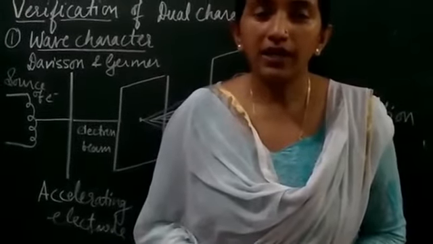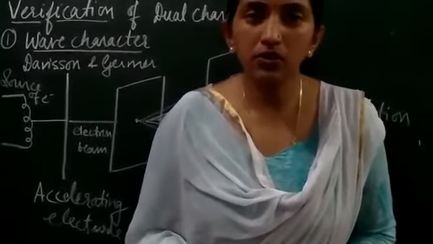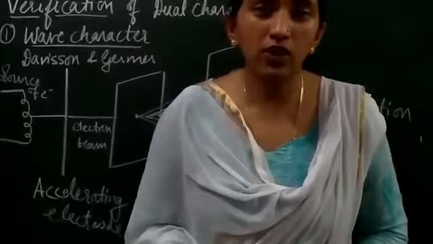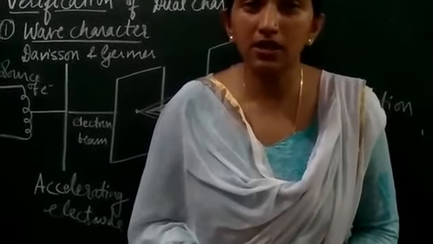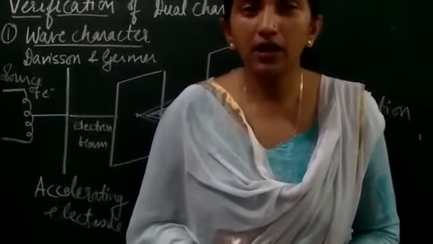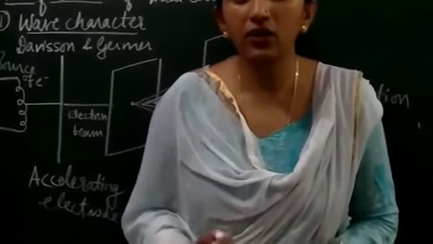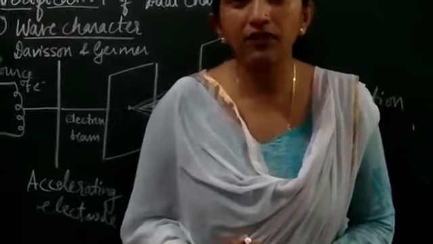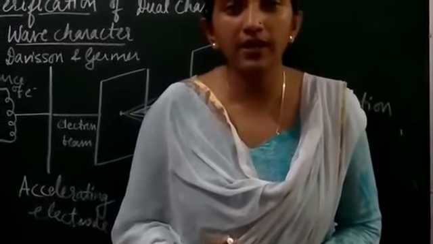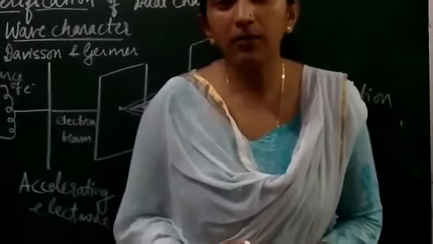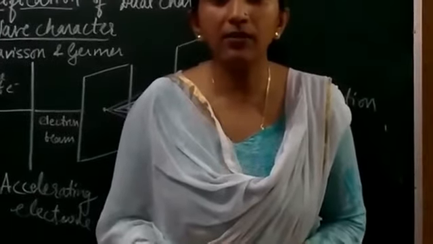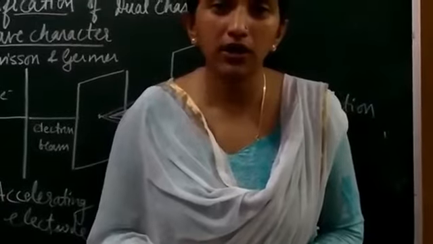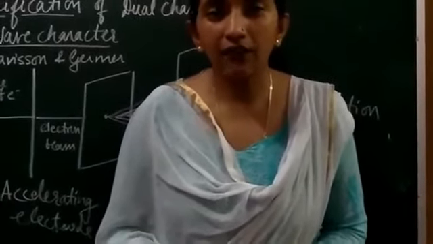So when an electron is being produced, the source of electrons can be a heated tungsten, and the electrons are then targeted toward the electrode with an electric field. A strong electric field will be applied, which is going to accelerate the beam of electrons. And then the beam of electrons is made to fall on the nickel metal foil, or the nickel crystal.